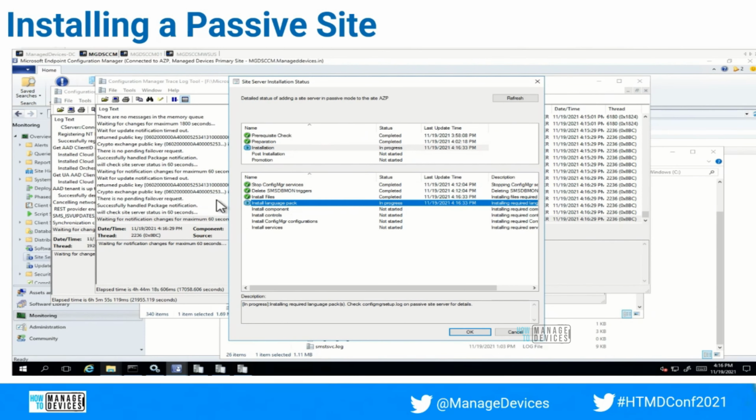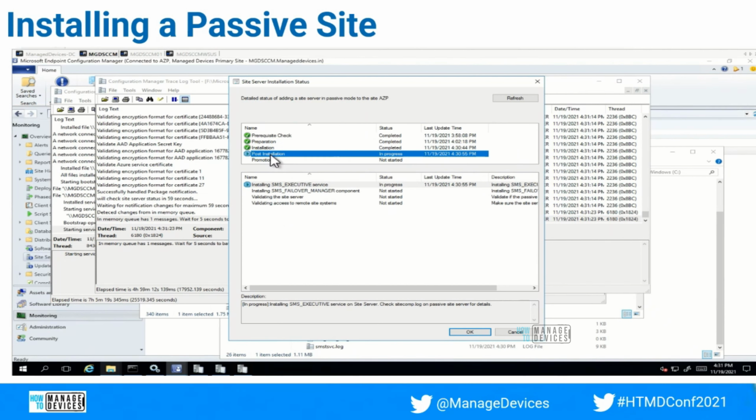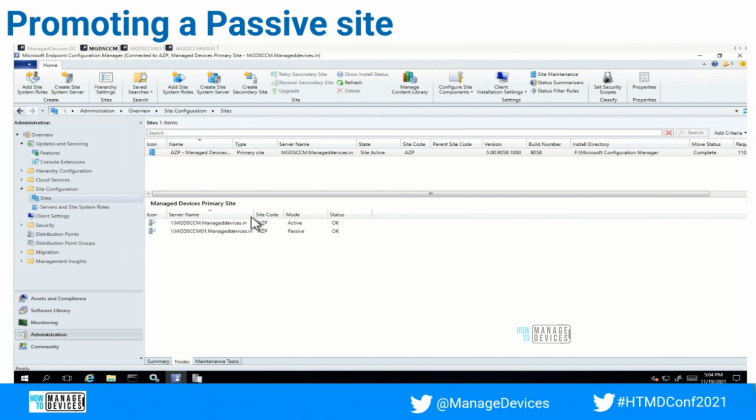So language pack, and you can also see the status in failover manager log for all these installations. Installation is completed, and post installation it will install the SMS executive services. So that activity you can check in the site comp log on the existing primary site, and this is where you need to see